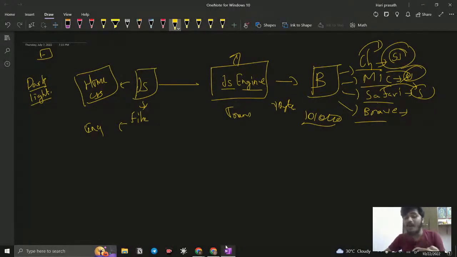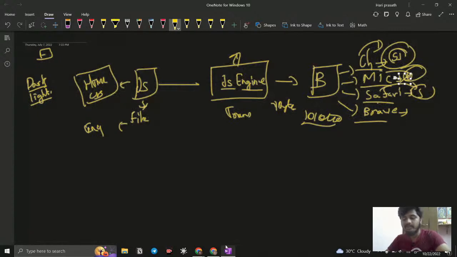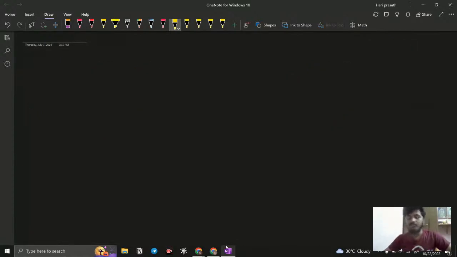So the browsers understand the importance of JavaScript. That's why JavaScript is the language of the web. Everything is written in JavaScript. 98% of the websites that we work with, even Visual Studio Code, the code editor we are working with, is also written in JavaScript. So we have a JavaScript file and the browser has a JS engine, they convert it and the browser understands it. We are writing some native code and it converts to zeros and ones and we are able to look at it, right?